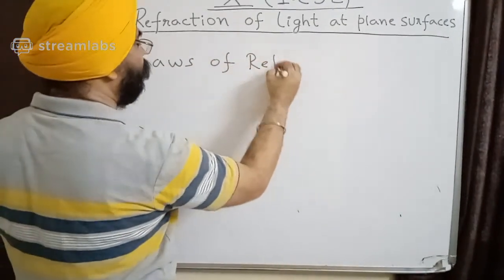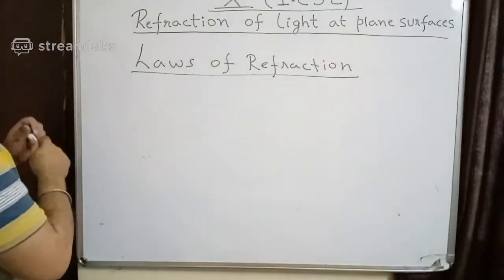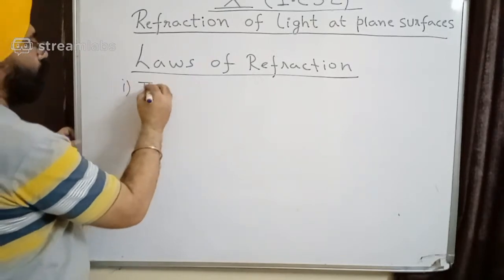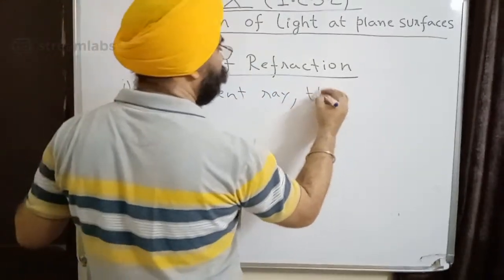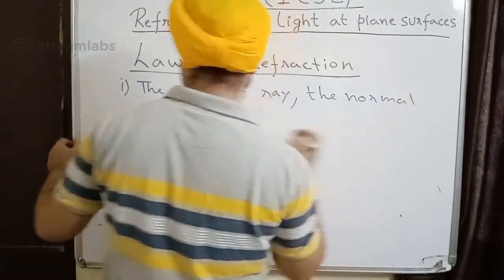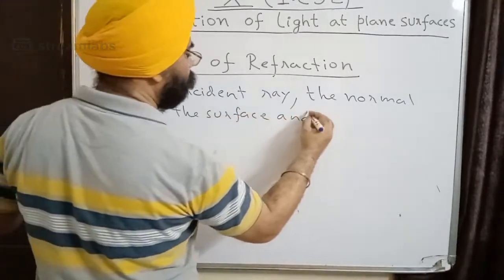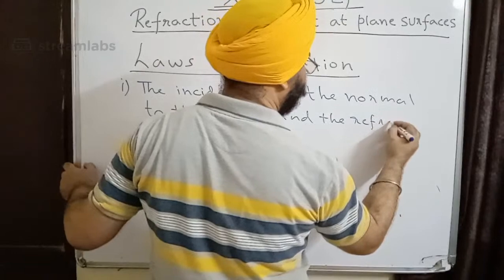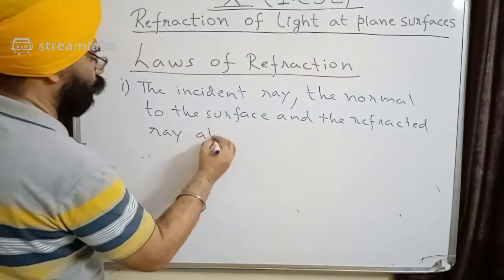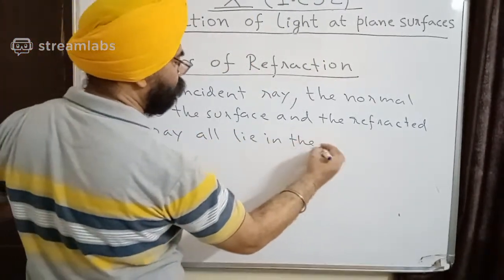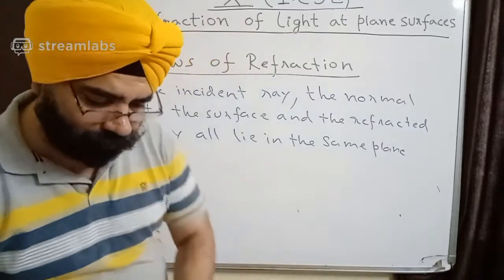Laws of refraction. The first one is very similar to that of reflection, which says that the incident ray, the normal to the surface, and the refracted ray all lie in the same plane, which I have showed to you also.